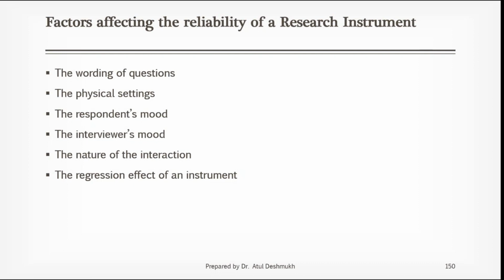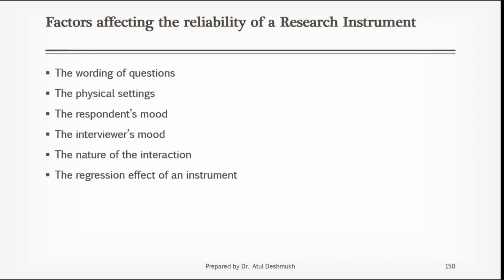Suppose you are circulating a questionnaire, and if the respondent's mood is not favorable or proper, then that person might mark in the negative zone, or extremely positive. If somebody is very happy today and you give me a questionnaire, I will mark everything in the positive zone. And suppose I'm extremely disappointed, or I fought with someone today and come here and you give me a questionnaire, I will mark in the negative zone. So that is also mood dependent, but you cannot change this. There is a possibility of error because of this factor, the respondent's mood.